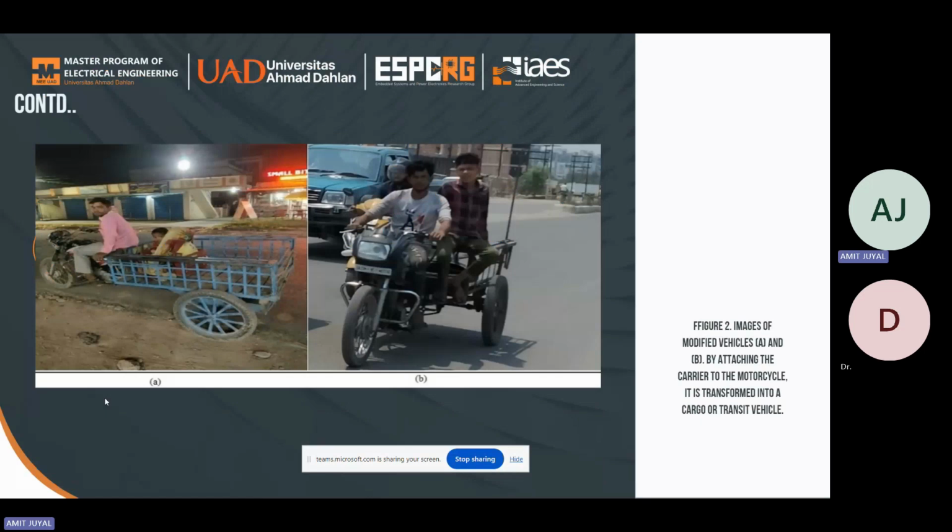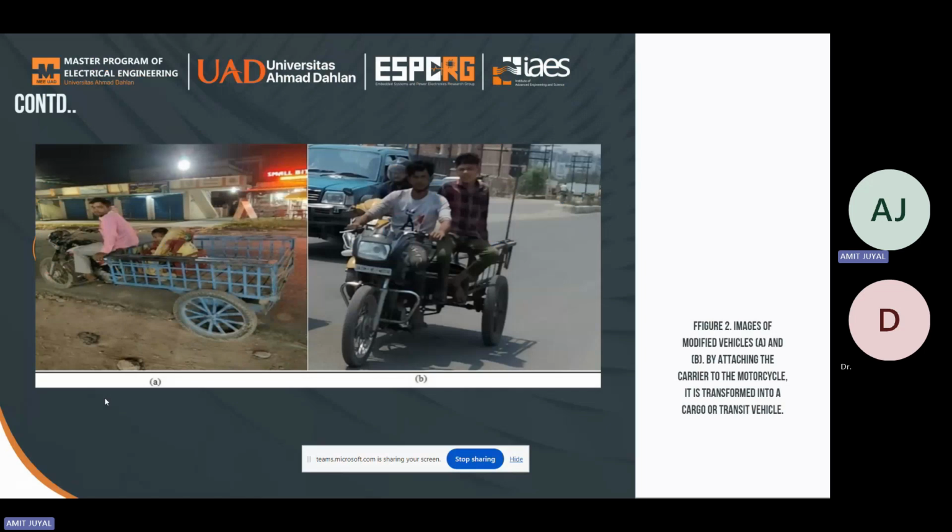So all the car manufacturers in India have already deployed advanced driver assistance systems, but a fully autonomous vehicle still requires significant improvement in the complicated system of the autonomous vehicle. On Indian roads, a wide variety of vehicles are in use. People modify their vehicles to meet their specific requirements. An illustration of one such vehicle is seen in figure 2A and 2B.